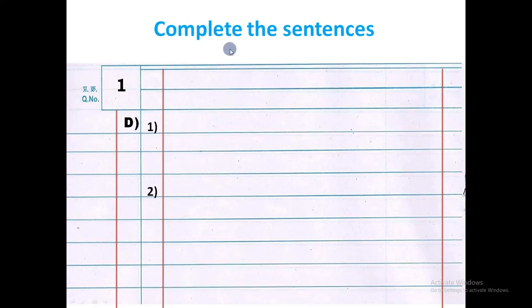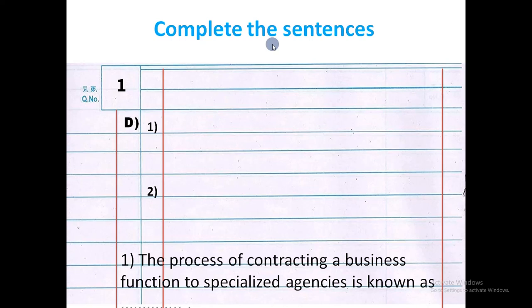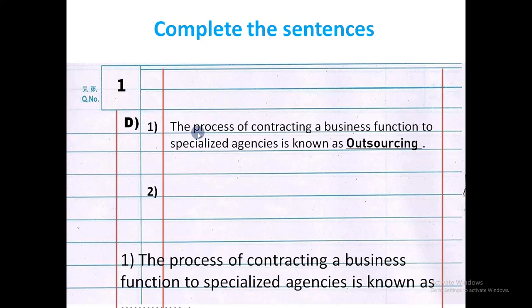If the MCQ "Complete the sentences" is asked, then how to write it? In this type of MCQ, no options will be given. We will take an example: The process of contracting a business function to specialized agencies is known as dash. Here you must write the complete sentence with the answer. So, the process of contracting a business function to specialized agencies is known as outsourcing. The answer should be highlighted and underlined.